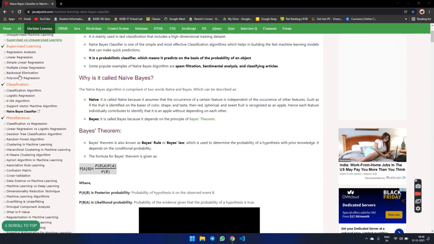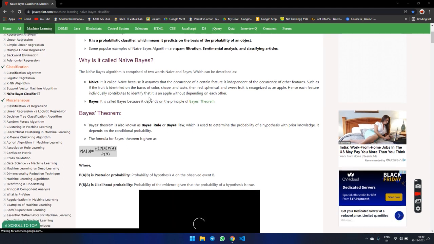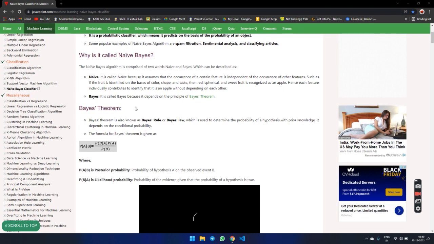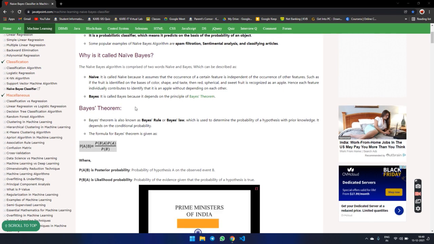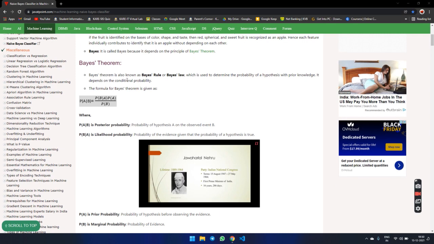Bayes theorem we are studying in higher standard studies. Bayes theorem is known as Bayes rule or Bayes law. It is used to determine the probability of a hypothesis with prior knowledge. It depends upon the conditional probability. This is the formula for Bayes theorem: P(A|B) is equal to P(B|A) into P(A) divided by P(B).